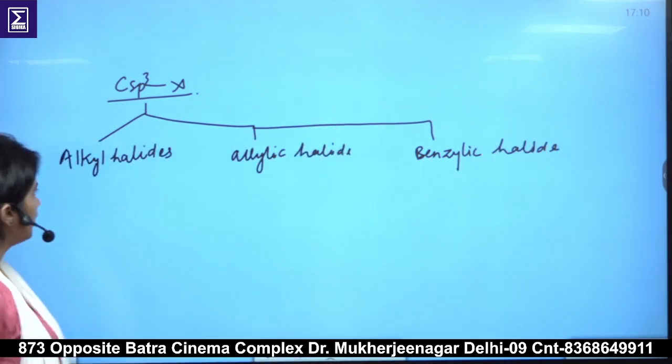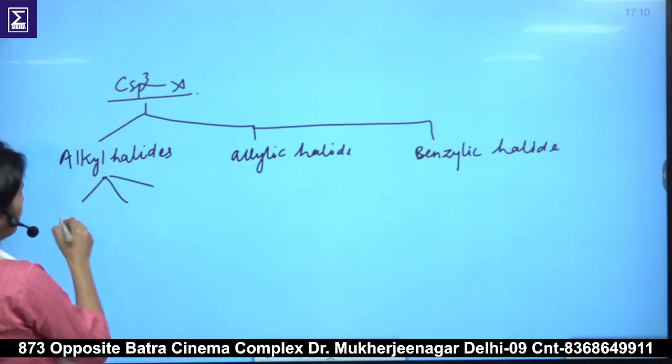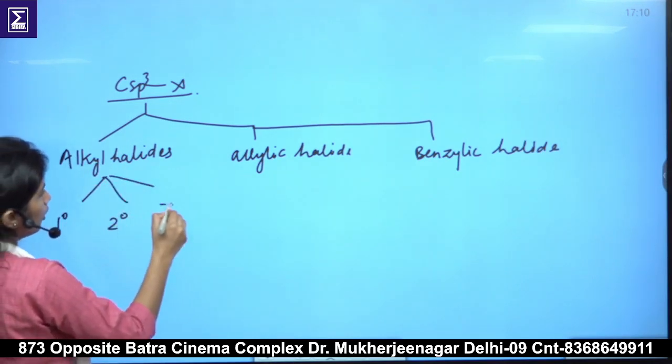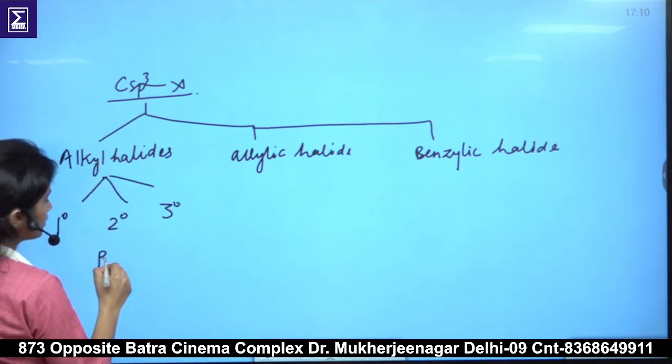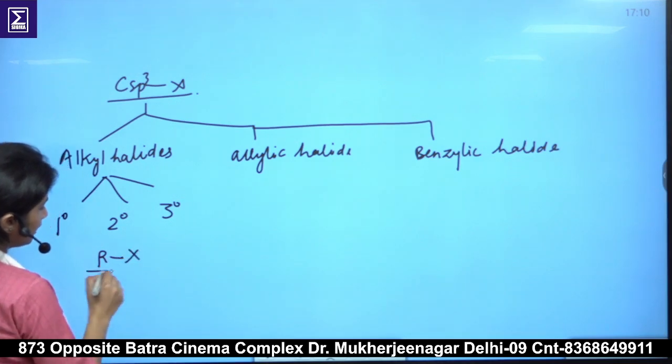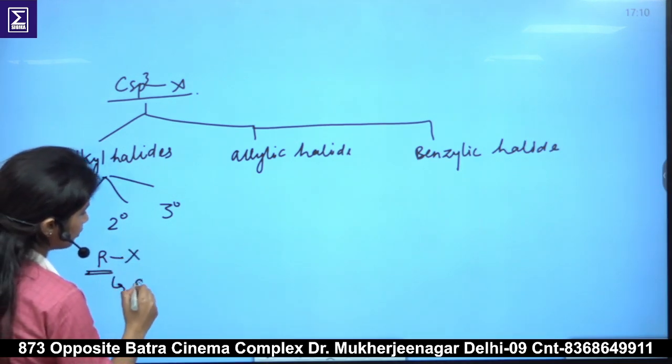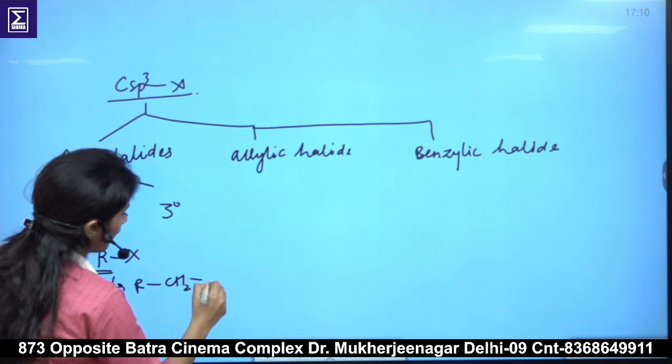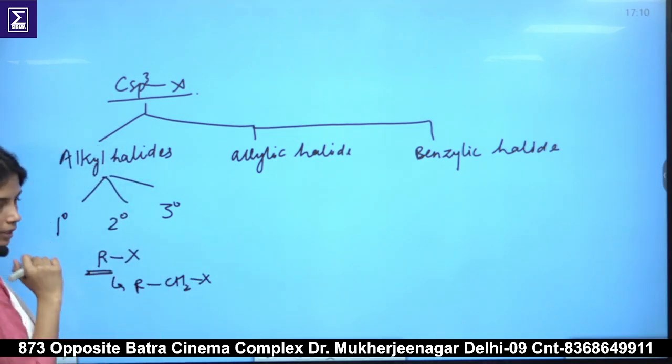In the case of alkyl halide, it can be primary, secondary or tertiary. Alkyl halide means simply RX, we can write it as RCH2X also. So how do we classify primary, secondary and tertiary?